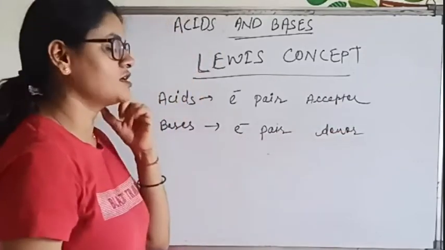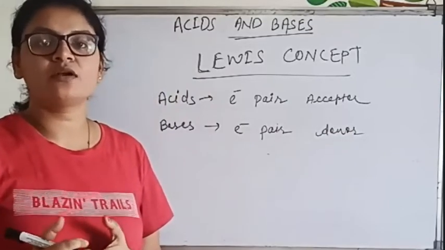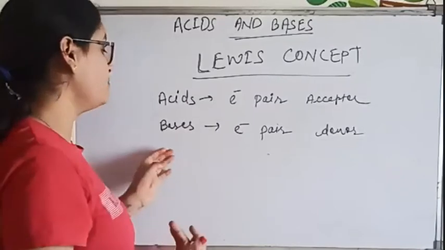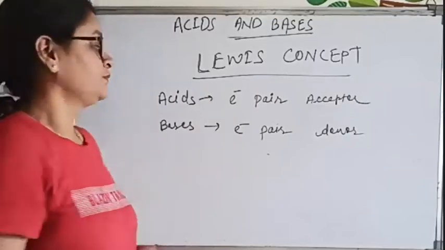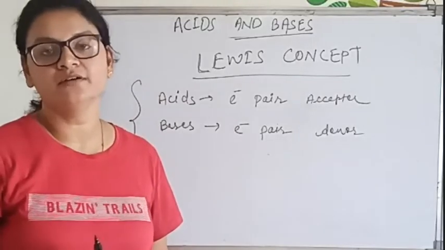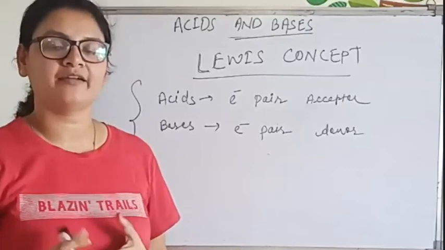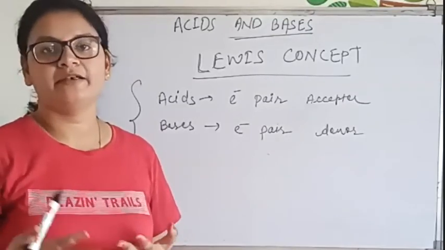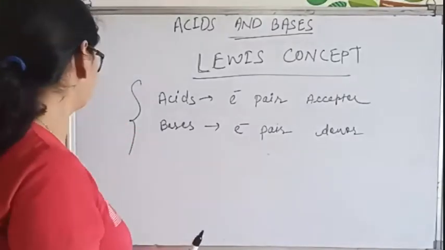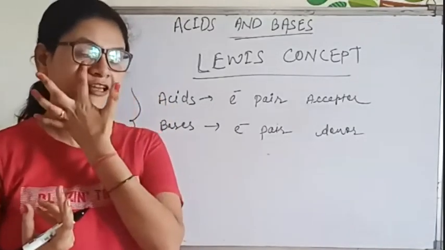In the Bronsted-Lowry concept, what were acids? Proton donors, and bases were proton acceptors. In this case, acids are electron pair acceptors, and bases are electron pair donors. Now, how many of you know the dative bond or coordinate bond? Like ionic bond, covalent bond, there is also dative and coordinate bond. Here we are going to use that concept.